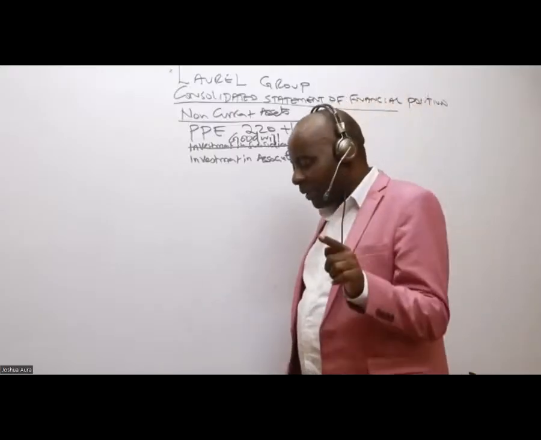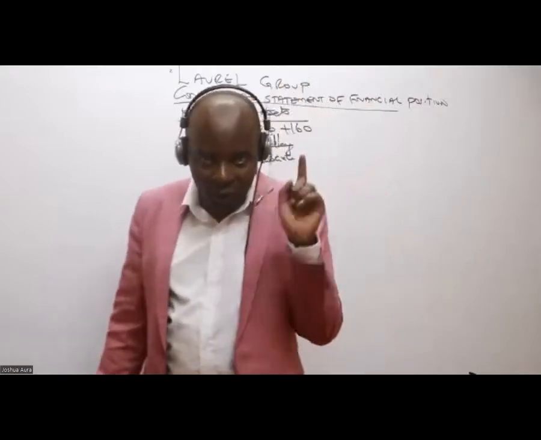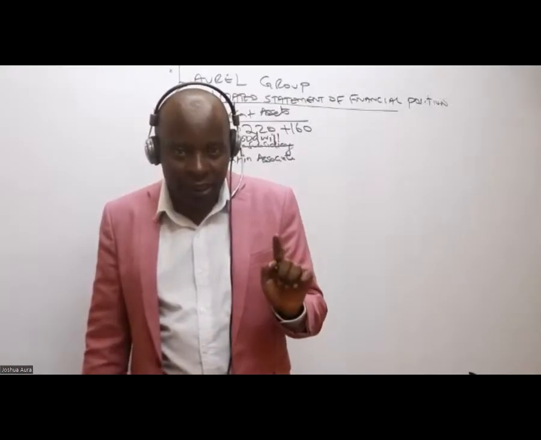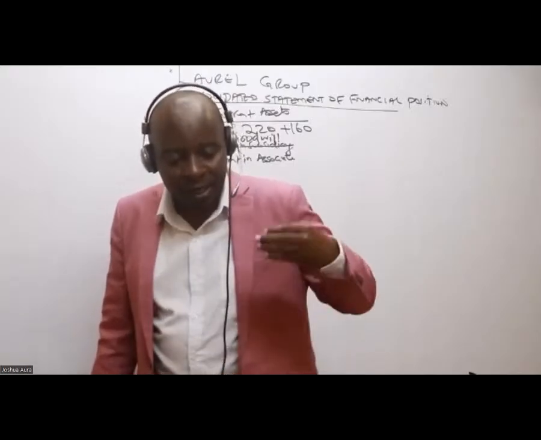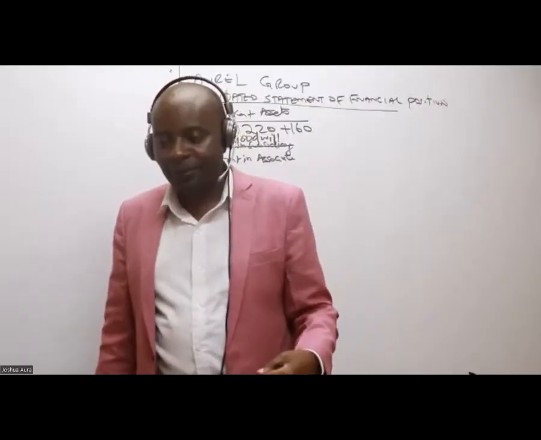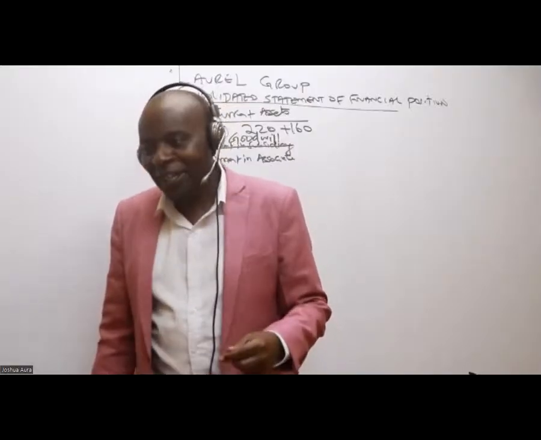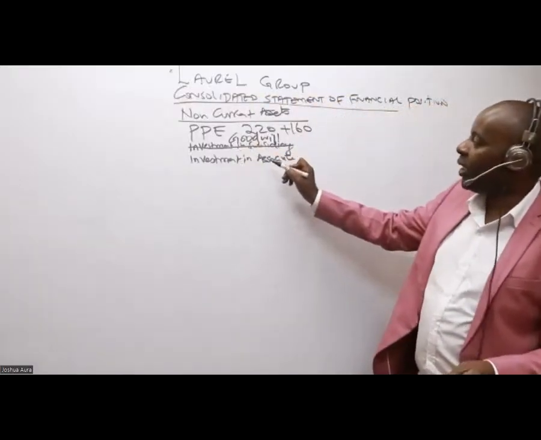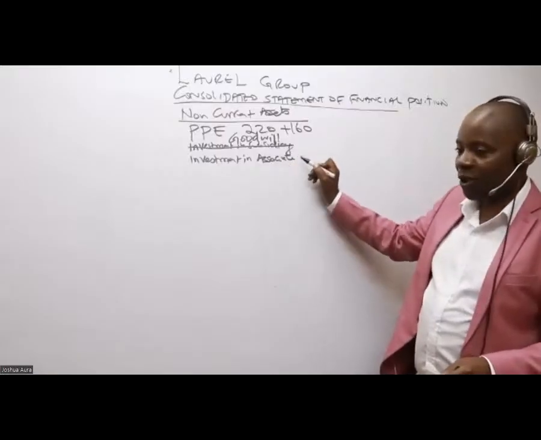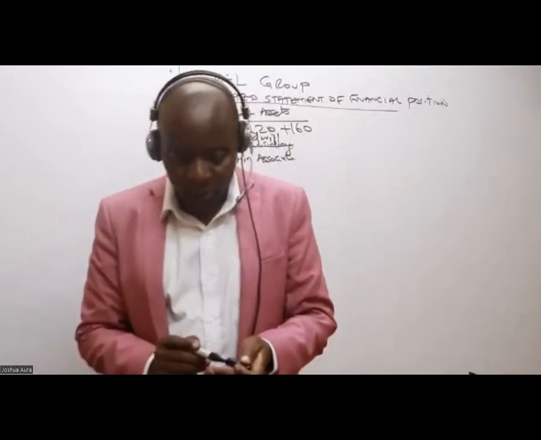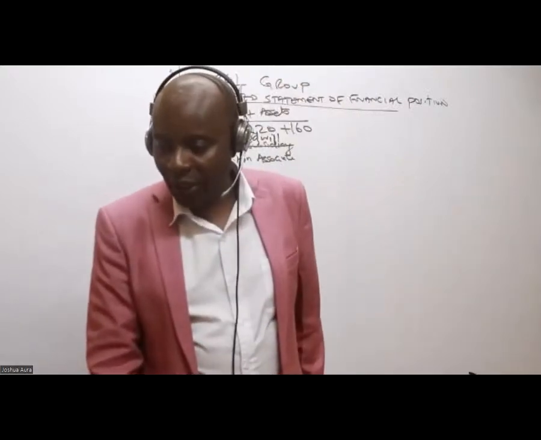So are we together, ladies and gentlemen, that we shall never be having investment in subsidiaries in our group accounts? Instead of investment in subsidiaries, we shall be having what in their place? Goodwill. When I keep on investing in my subsidiary, I'll be enjoying goodwill. The fruits too, I like that. But we shall leave here investment in associate. We shall be doing this later in accordance to IAS 28 principles.